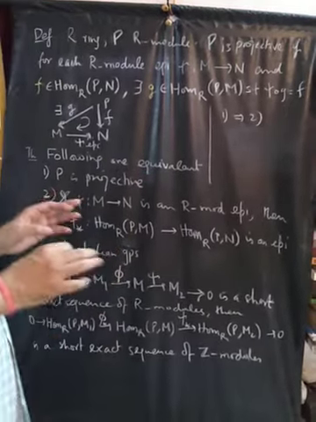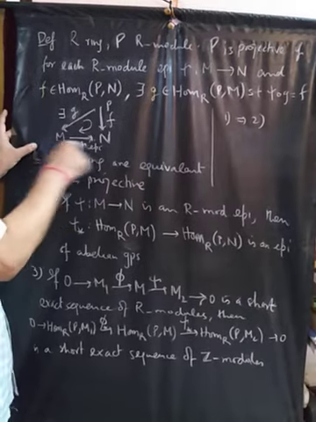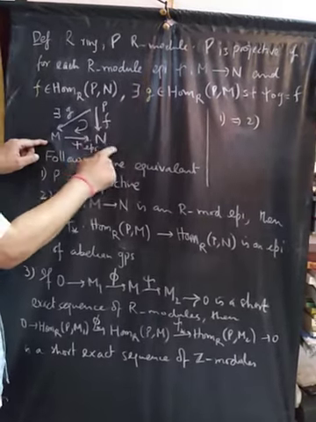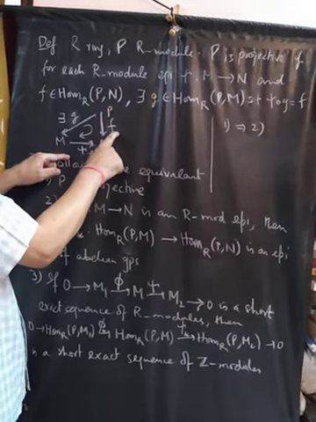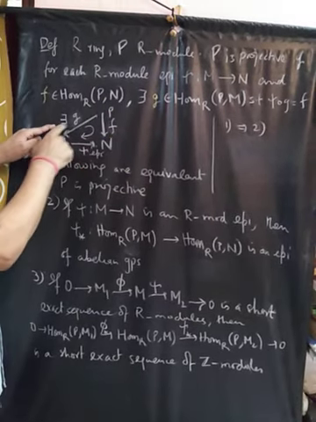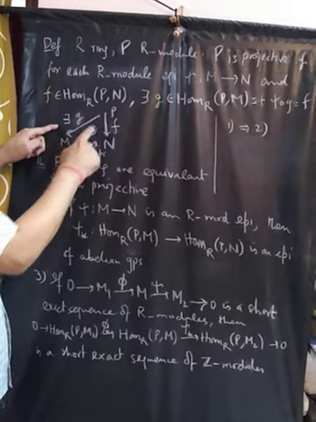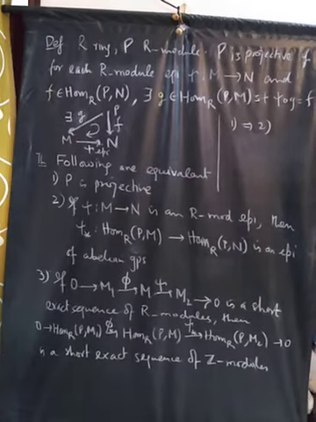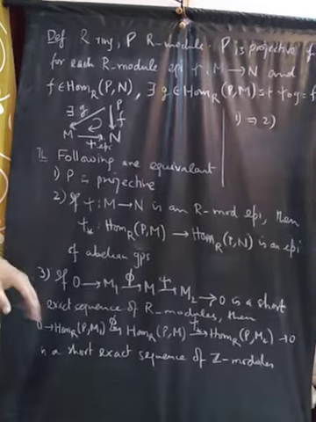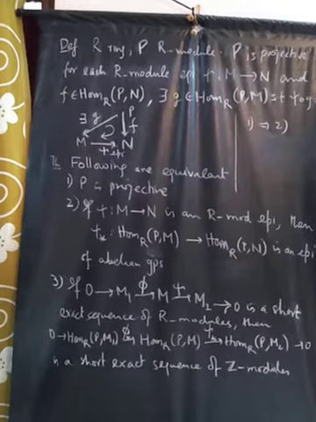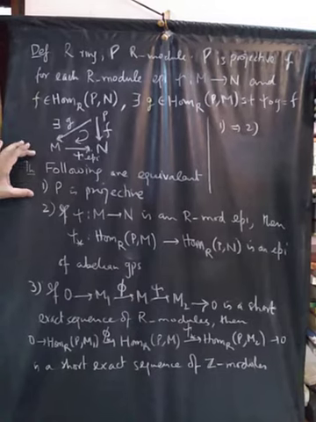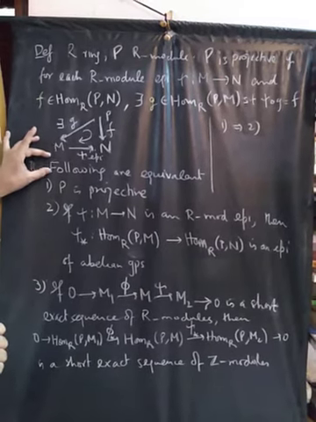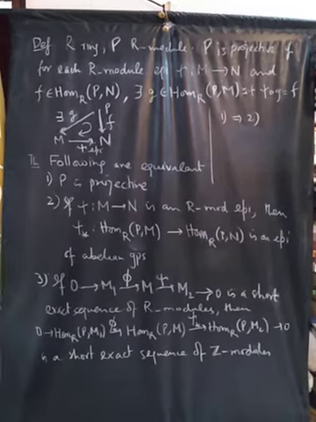In other words, what this says is that this diagram, where this M to N is the epimorphism psi, this P to N is the homomorphism F, there exists a homomorphism G from P to M such that this diagram is commutative. So the first theorem says that the following statements are equivalent for an R module P.